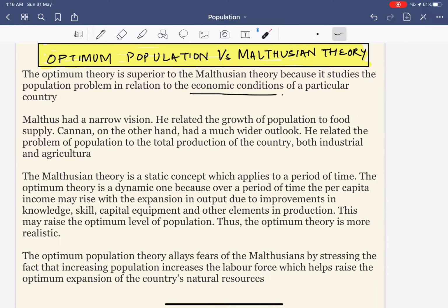It's easily understood because we have taken the population resource base, and with the resource base we have compared the per capita output. Next, Malthus has a narrow vision. He relates growth of population to the food supply. On the other hand, Cannan, who proposed the optimal population theory, has a much wider outlook. He relates the problem of population to the total production of the country, both industrial as well as agricultural.